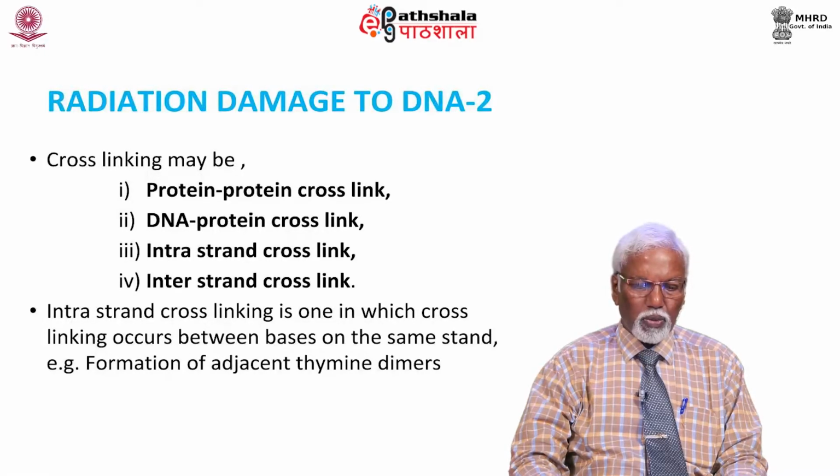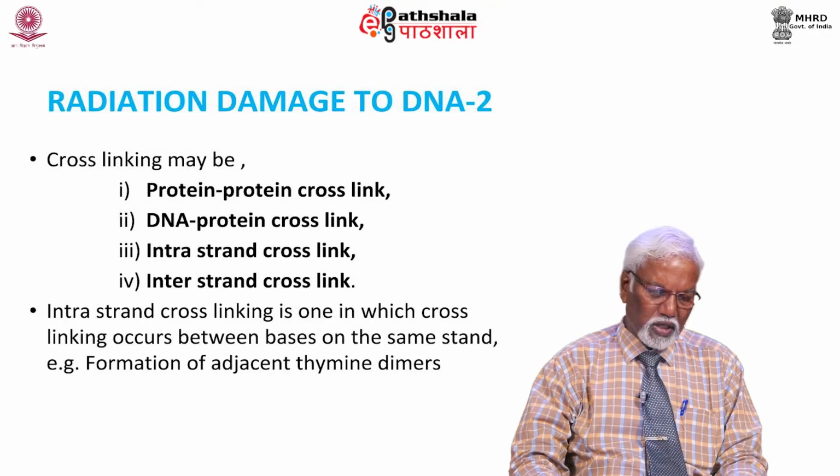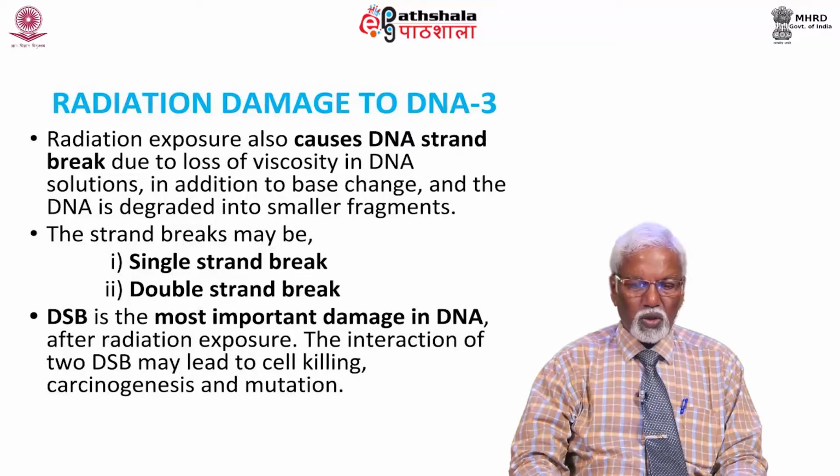Cross-linking may be protein-protein cross-link, DNA-protein cross-link, intra-strand cross-link, or inter-strand cross-link. Intra-strand cross-link is one in which cross-linking occurs between bases on the same strand. Example, formation of adjacent thymine dimers. Radiation exposure also causes DNA strand break, in addition to base change, and the DNA is degraded into smaller fragments.